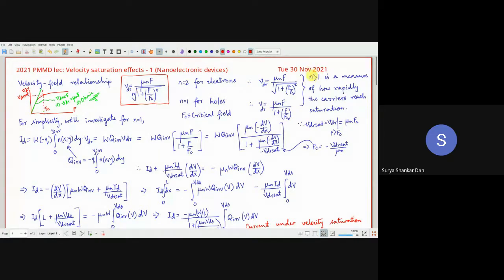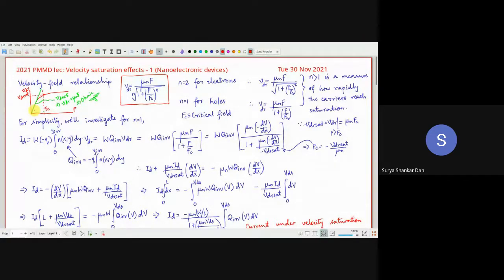Now, n is usually greater than 1 and less than 2, as I said. So n greater than 1 is a measure of how rapidly the carriers reach saturation. That means the small n is the factor which will determine how fast the carriers will move into the saturation regime.